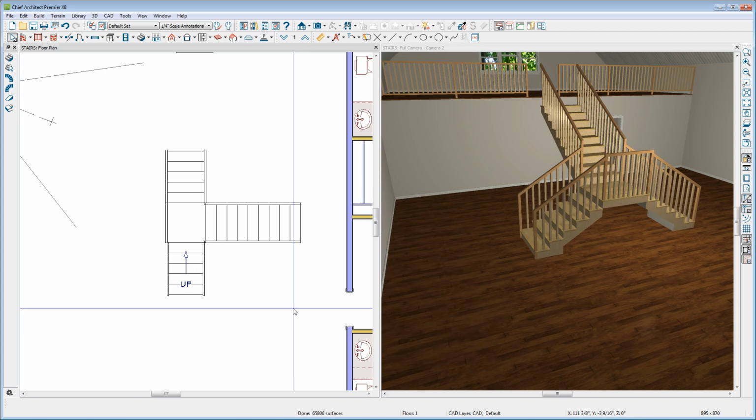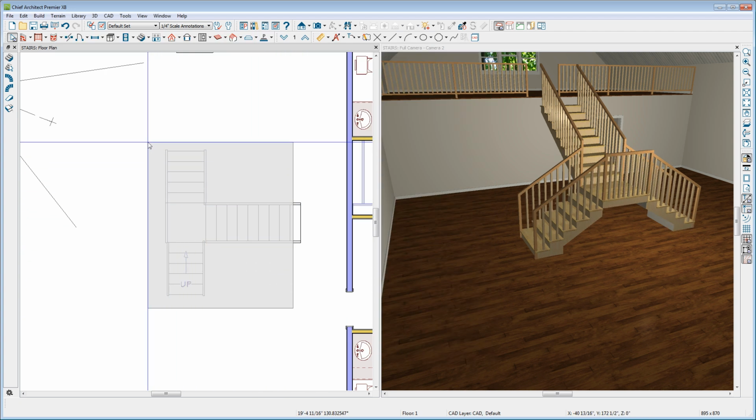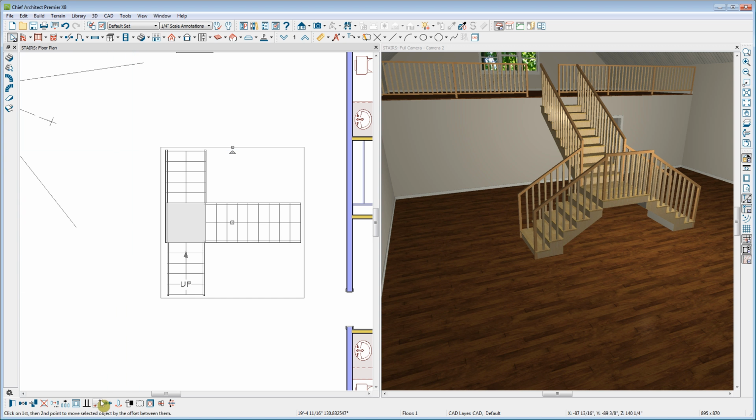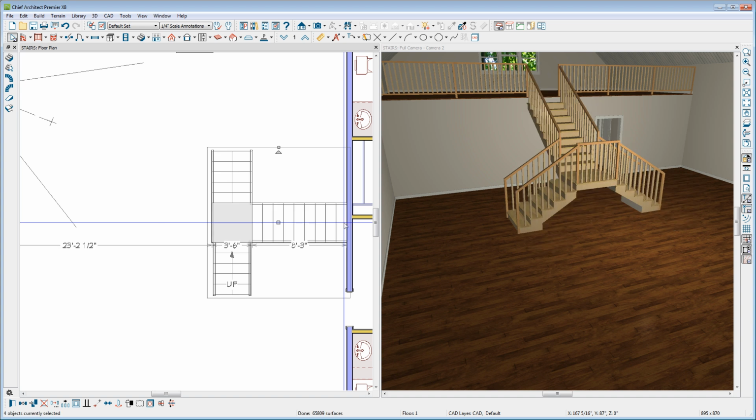Click OK, and then select all of my stair sections and the landing, use my point-to-point move tool, and move it right up against this wall, which is directly underneath the railing on that second floor.